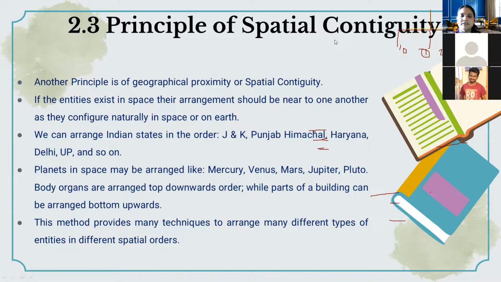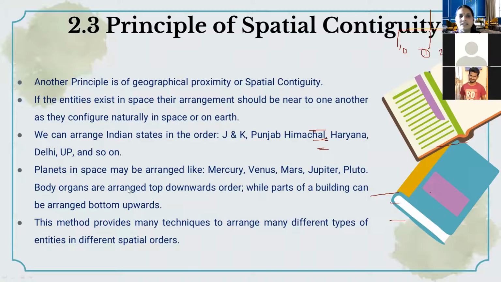So spectral contiguity, we can't say it will be very static. Okay, so it will change. Here one example is given. We can arrange the Indian states in the order of Jammu Kashmir, then Punjab, then Himachal, then Haryana, then Delhi, UP, and so on. So what principle are they following? Whatever the line may be, it comes under one line: Jammu Kashmir, Punjab, Himachal, then Haryana, then Delhi, then UP. So here we are following some line.